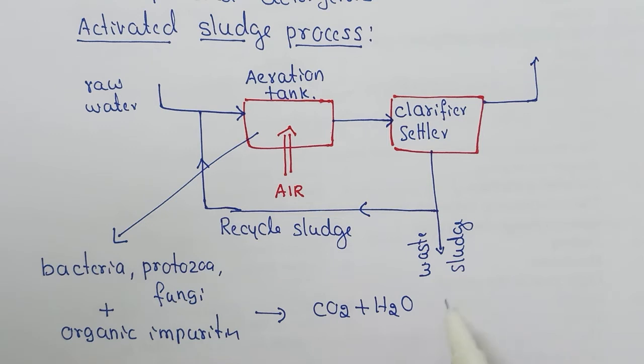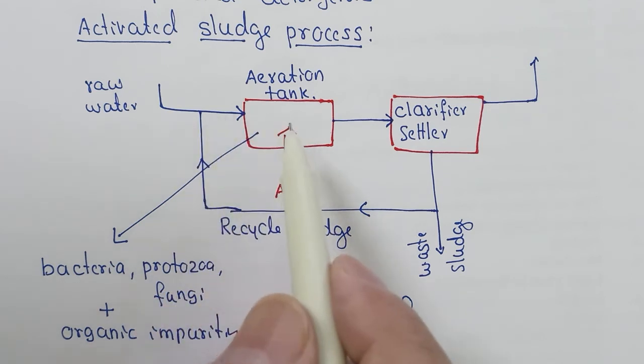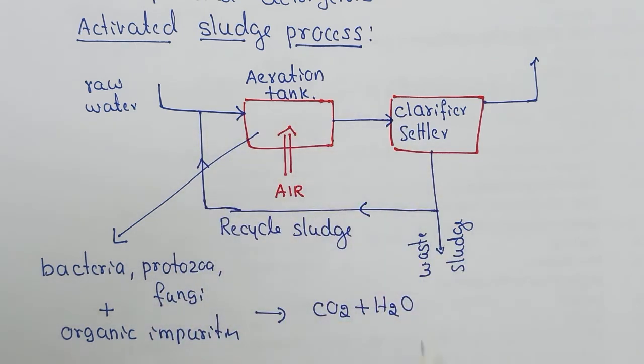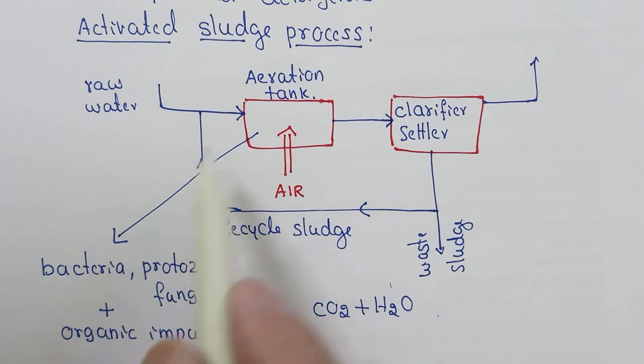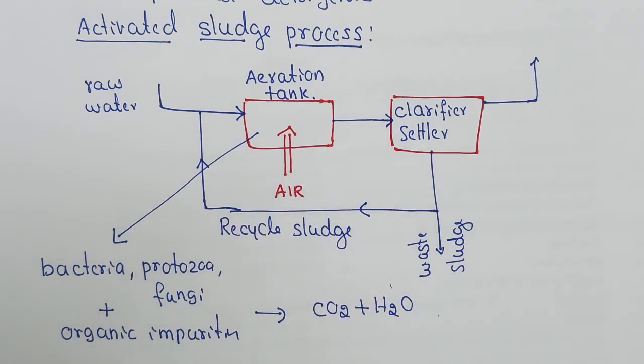The fraction of the flock that is returned is called activated sludge. So this once again activates, and further it continuously removes all the biological content of the sewage in the form of sludge. This is the waste sludge removal, and this is the activated one. It can be recycled like this. So this is called the activated sludge process of treatment of sewage.